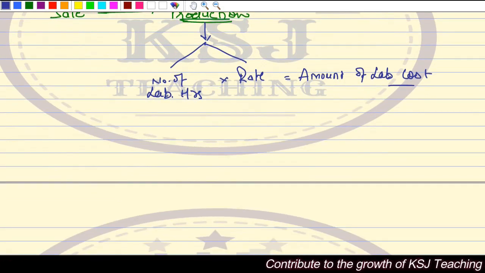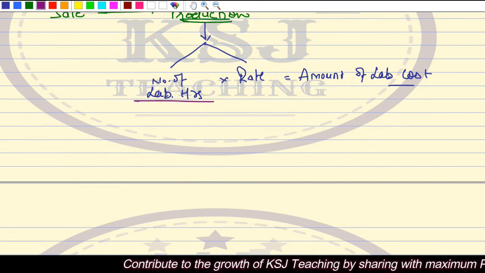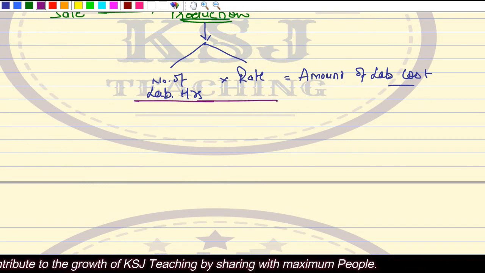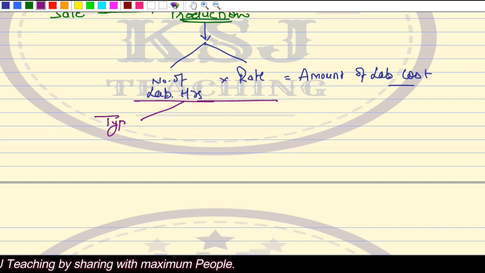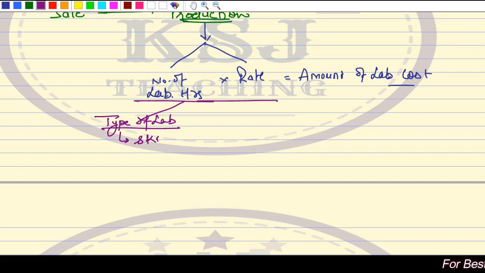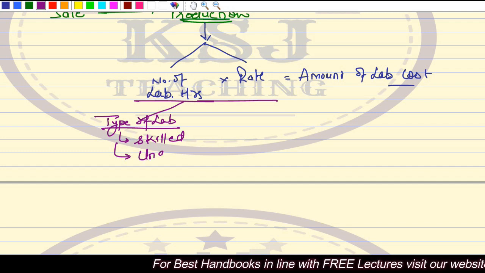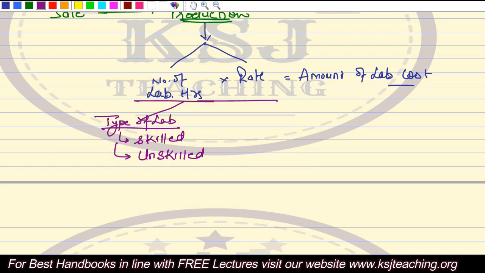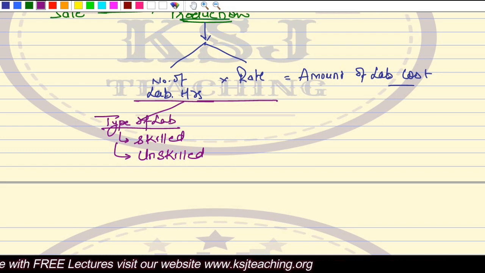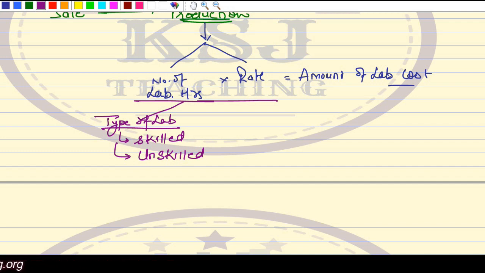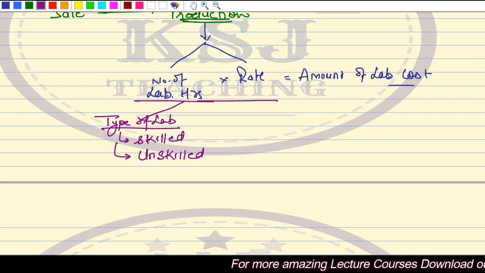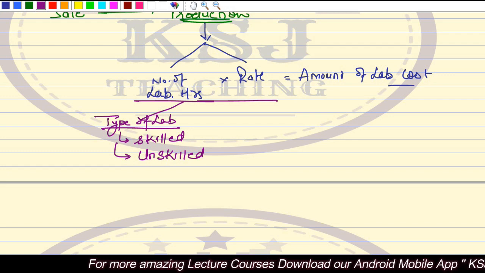Now, some of the important decisions required in this is what kind of labor is required, right? One is the type of labor required. Type of labor means whether you require skilled labor, more of skilled labor, or more of unskilled labor, right? So you need to answer these kinds of questions in this labor budget, because accordingly the budget will be prepared. Skilled labor will ask for a separate rate, unskilled labor will be paid at a separate rate. Skilled labor obviously will be paid at a higher rate, unskilled labor at a comparatively lower rate, right? So you need to decide upon the type of labor.